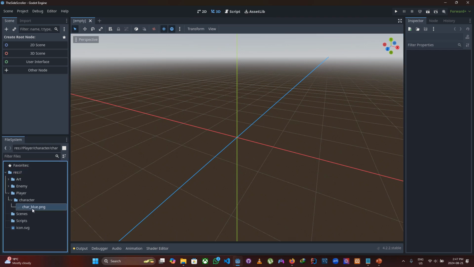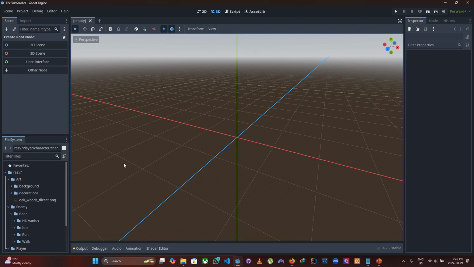for that. Okay, so we have the character blue, we have the enemy boar. So these are the different states of the enemy. You can either be idle or run or walk. Don't worry, we'll see all about that next time. So this is the art for the background and decorations and all that, and we'll save it. Yep.